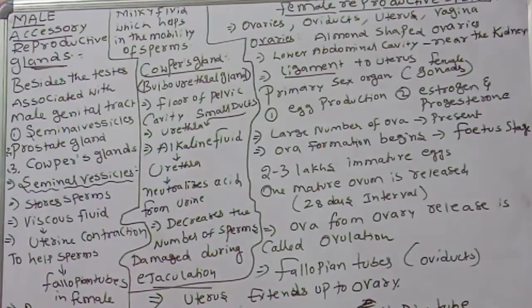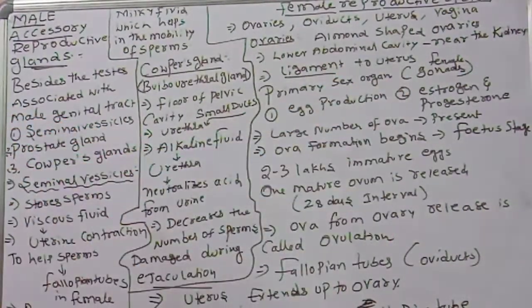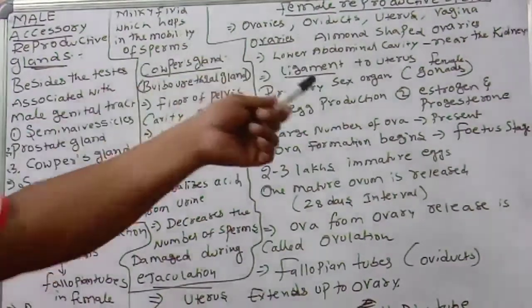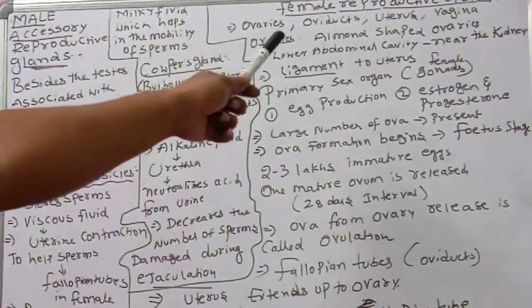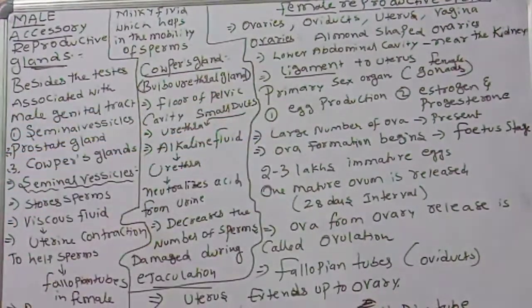Next, the ovaries are primary sex organs. They are female gonads. Now, what are the functions of these ovaries? That one we have to discuss, right? The ovaries perform a dual function. Dual function means two functions, right? The first function of the ovary is egg production, meaning ova production. That is the only female gamete for fertilization.